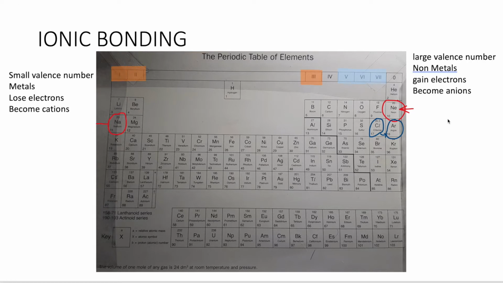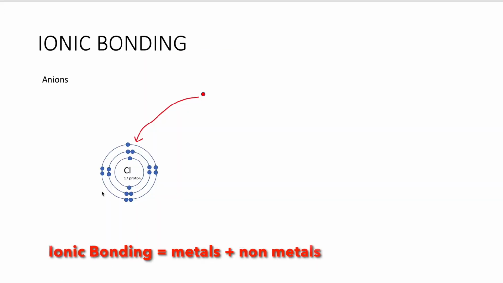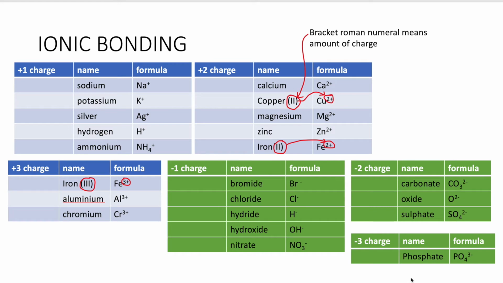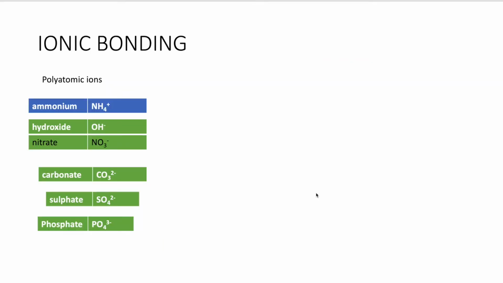So you can guess, looking at the periodic table, that those that need to gain are the ones with a high amount of valence electrons that makes them non-metals, and those with a small number of valence electrons are metals. So metals form cations and non-metals form anions. So here is a list of common ions. You don't have to memorize them through lots of equations, homework and exams. You will find this very common.